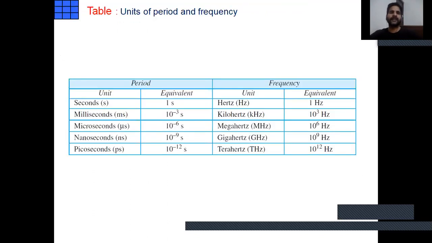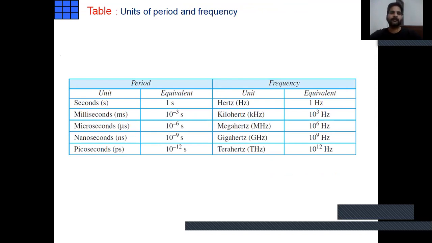So in a table, the units of period and frequency are defined as follows. Period unit second is equivalent to 1 second, and frequency unit hertz, represented by Hz, is equivalent to 1 hertz. Similarly, period millisecond, ms, is 10 to the power minus 3 second, and kilohertz is 10 to the power 3 hertz.